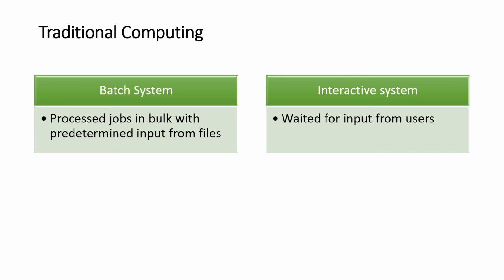In batch systems, jobs are processed in bulk with some predefined input from files or other data sources. Interactive systems wait for some input from the users.